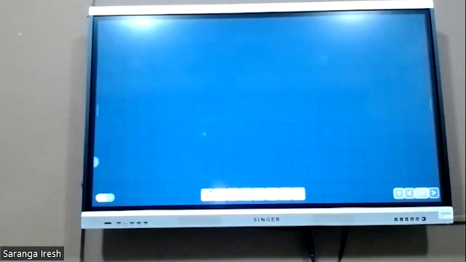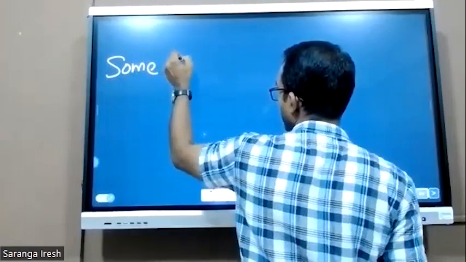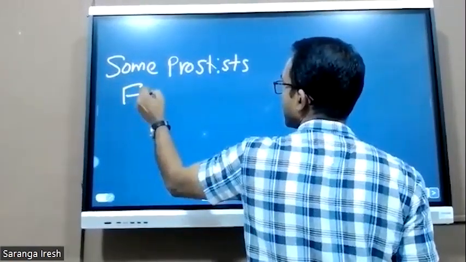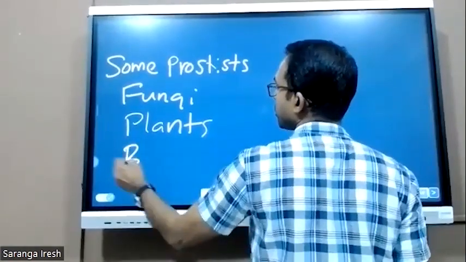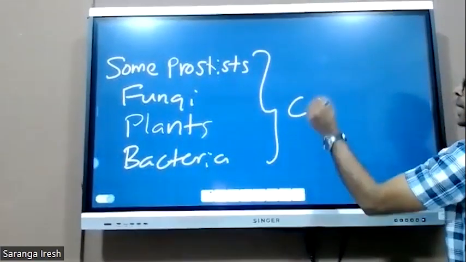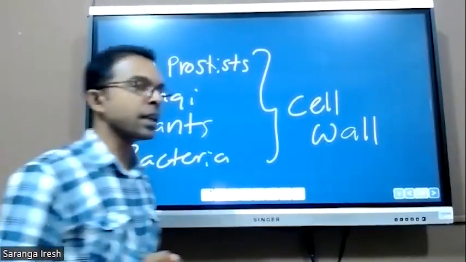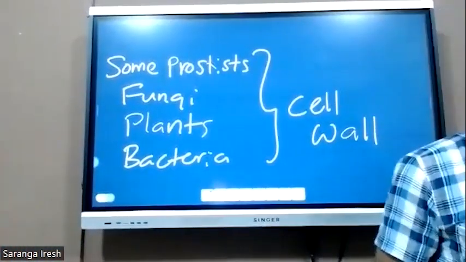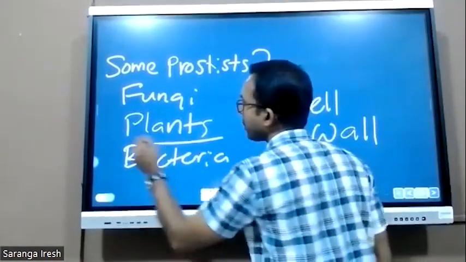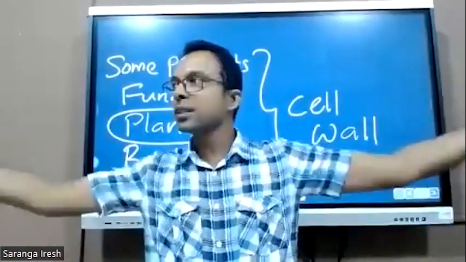Apart from that, some protists, fungi, plants, and bacteria have a structure called the cell wall. But their structure and composition are different from each other. I will be talking about the plant cell wall. It is a wall. So what is the function of a wall?